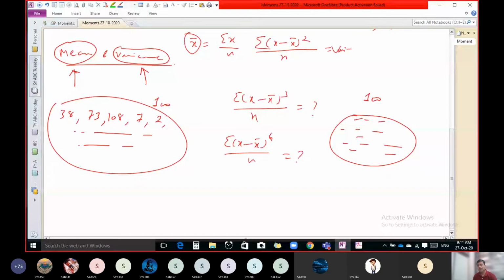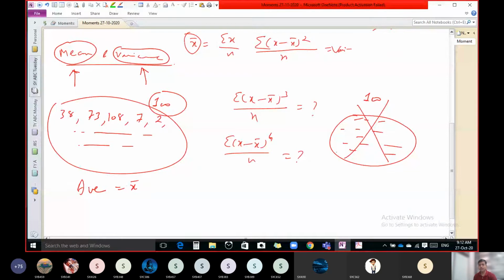Or just forget this. I want to know the performance of this batsman. I don't want to look at each and every value, 100 values every time. What do we have to do? Obviously find the average.